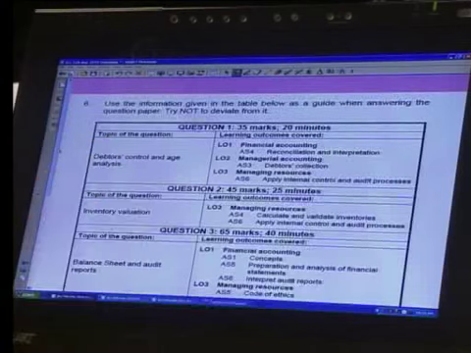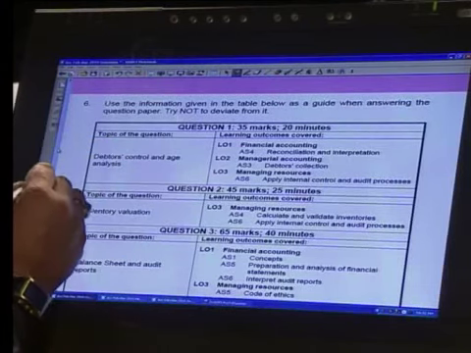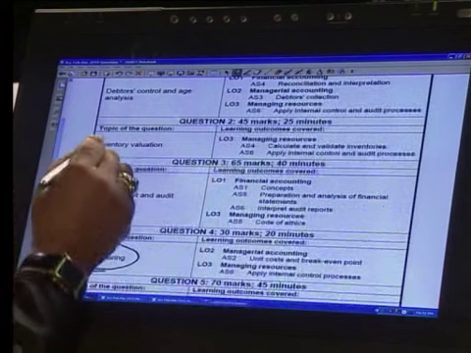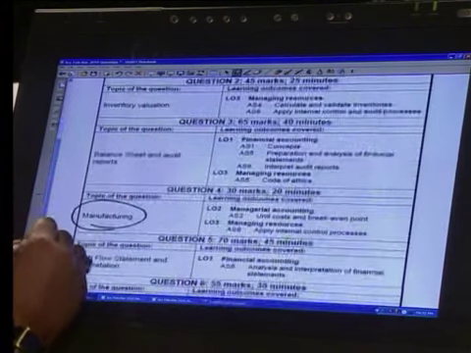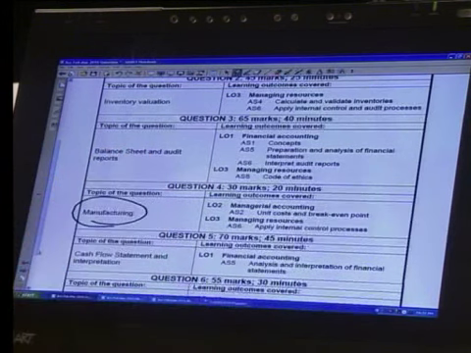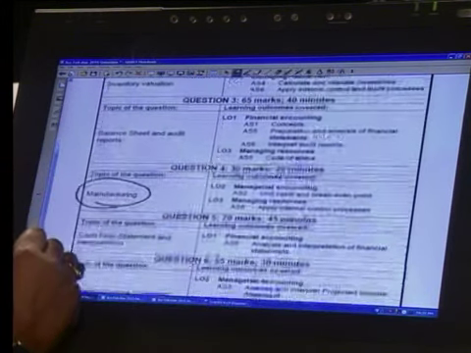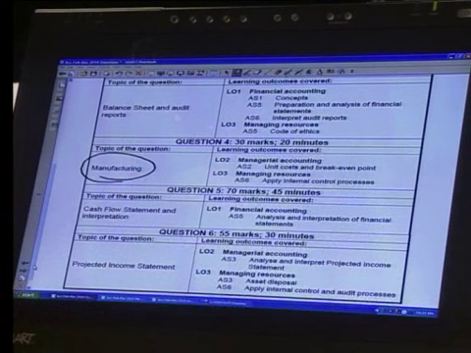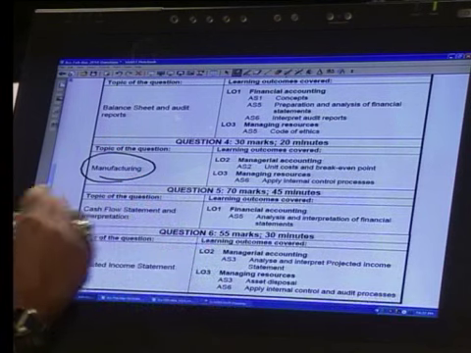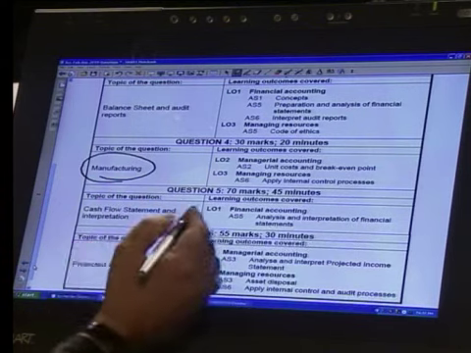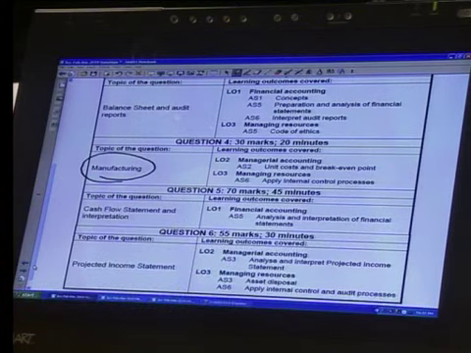So your mindset is there. Question 1 was debtors control and age analysis. Immediately you go to question 2. It's on inventory valuation. What's question 3 on? Question 3 is on the balance sheet and audit reports. We carry on further. Question 4 is on manufacturing. Question 5 is on cash flow statement and interpretation. And question 6 is on the projected income statement.